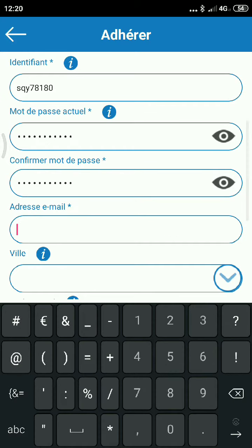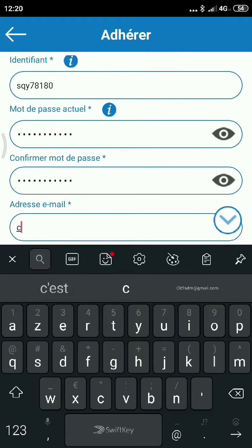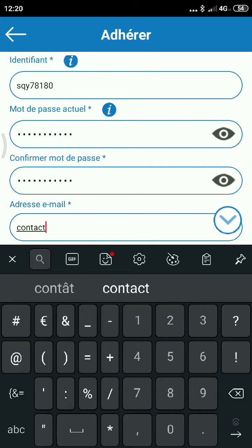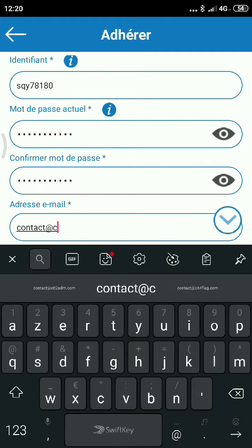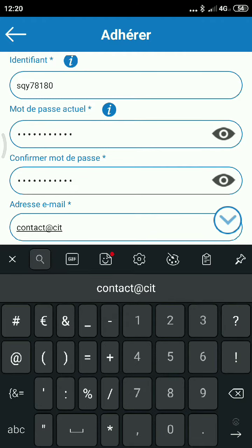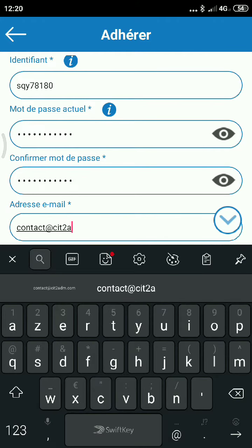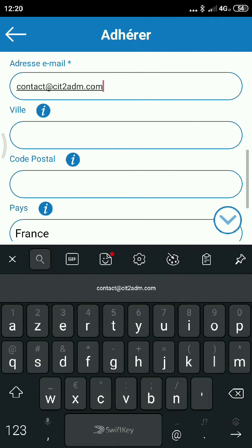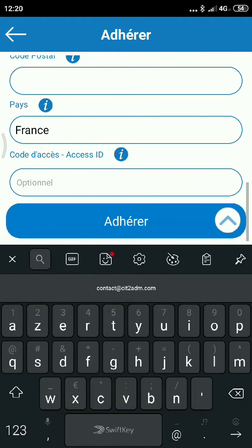The email is contact at CIT2ADM.com, which is the name of the application. Town, you can leave it. Country, France.